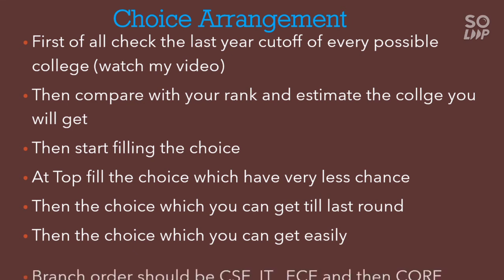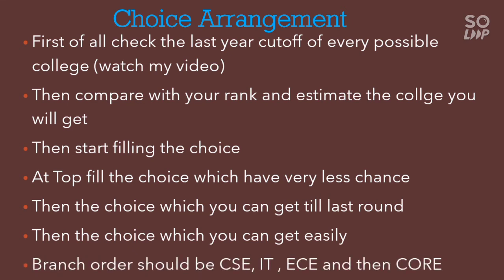So the next is branch order. It should be first CSE, then IT, EC, and then if you want to choose a core branch, you can put that. But the first three should be CSE, IT, EC, because these three branches are better for your future and also better for your placement and education.